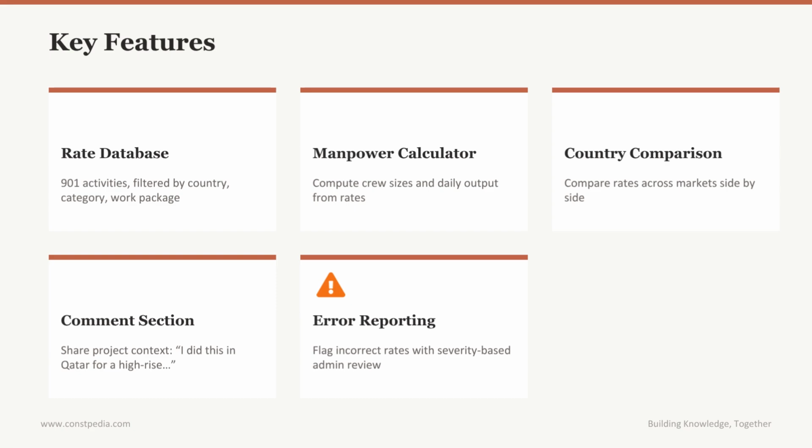Reports are reviewed by administrators using a severity-based system, normal for ratios between 0.5x and 2x where voting can self-correct, warning for ratios between 0.25x and 4x that require careful review, and critical for extreme errors beyond those thresholds that are prioritized for correction. And the convergence graph we just looked at is available on every activity, giving you a visual history of how each rate has evolved with the crowd's input.